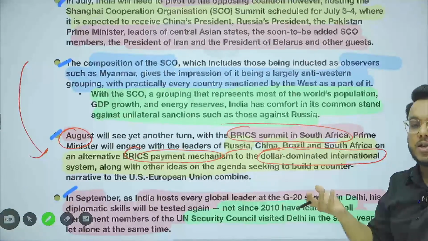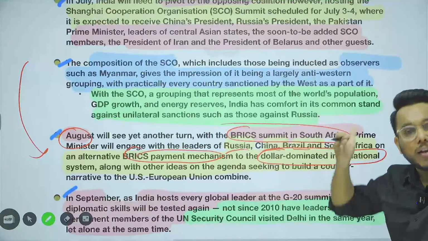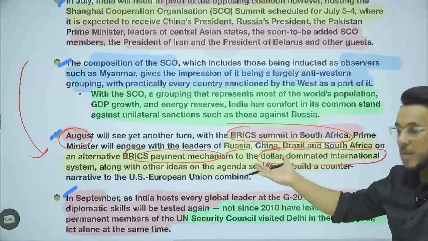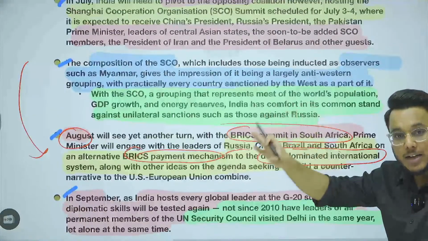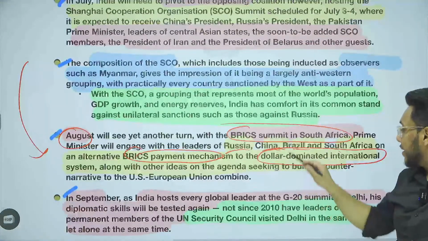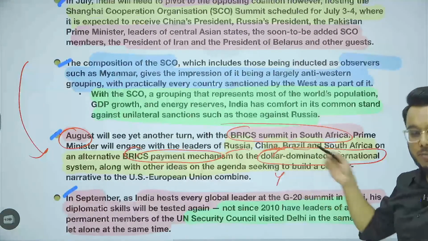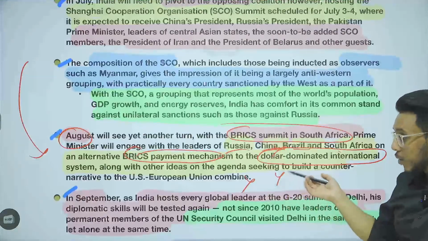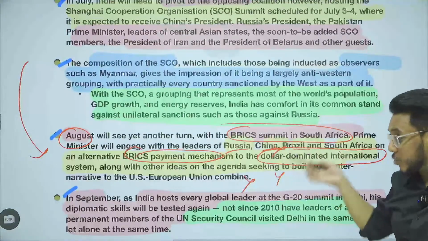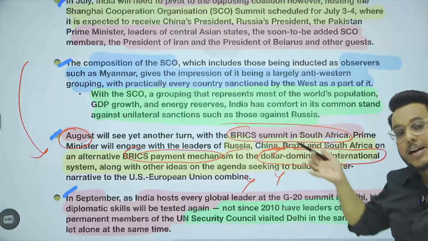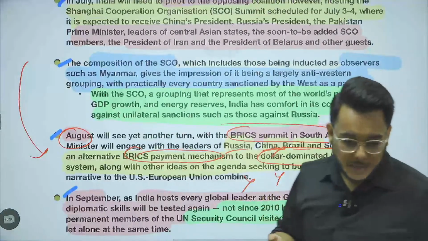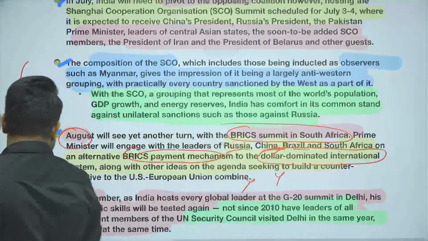What is de-dollarization? The world's countries want to reduce the hegemony of the dollar in international trade. So the BRICS payment mechanism will propose some other kind of settlement system so that the dollar-dominated international system of payment can be reduced. Moreover, this shows that we are trying to build a kind of counter narrative to the US and Europe. So this is something that is happening.